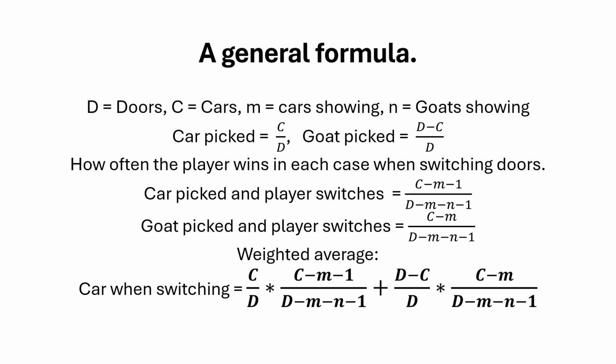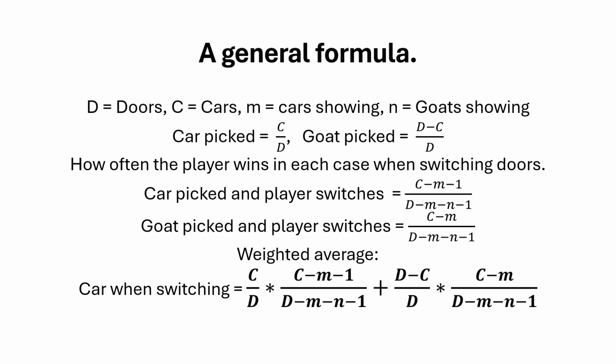In a similar way, we calculate the case where a goat is picked, and the player chooses to switch doors. The enumerator is the total number of cars left. In this case, it is the total number of cars minus the cars being shown, but not minus 1 as the first door was a goat. The number of doors left is the same as before. The total number of doors minus the open doors and the first door which are out.